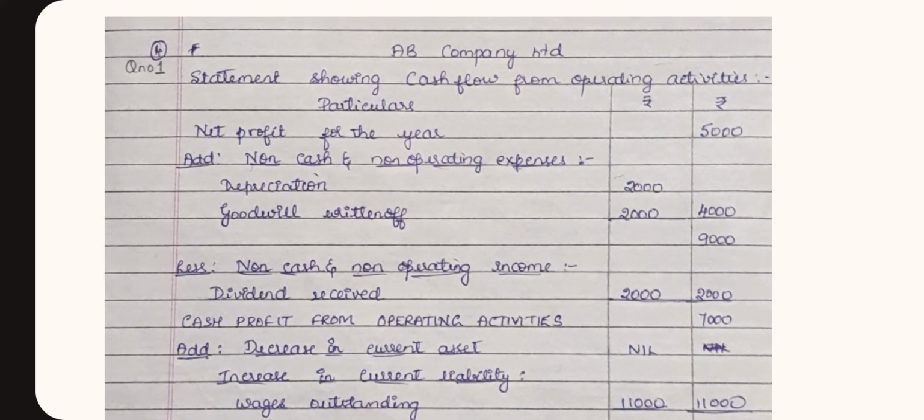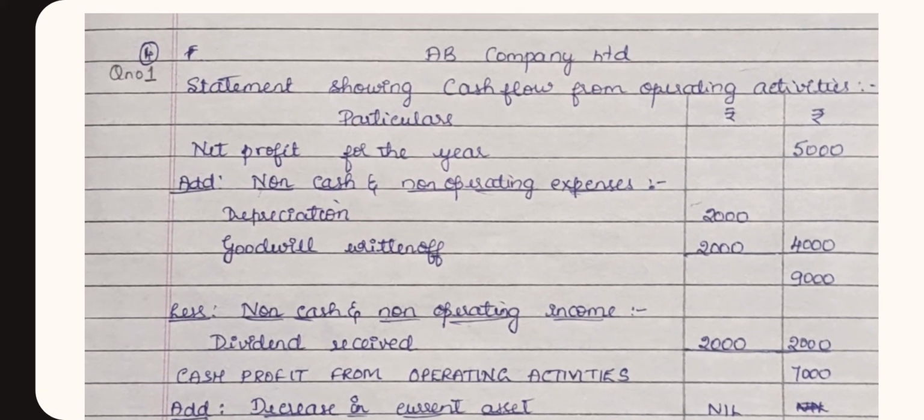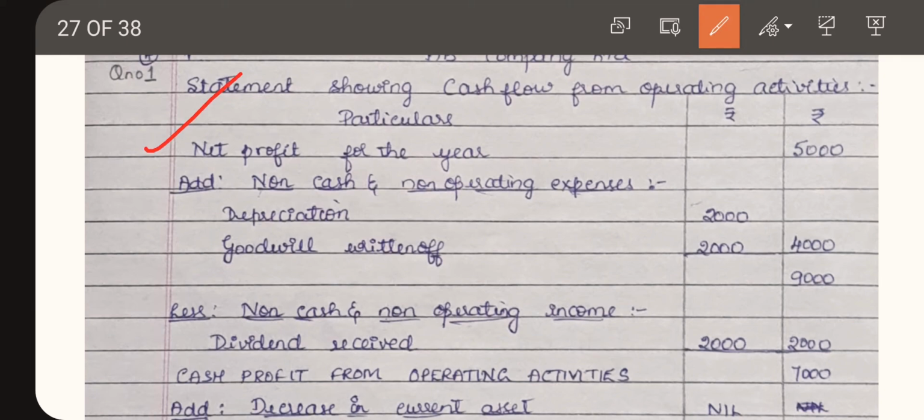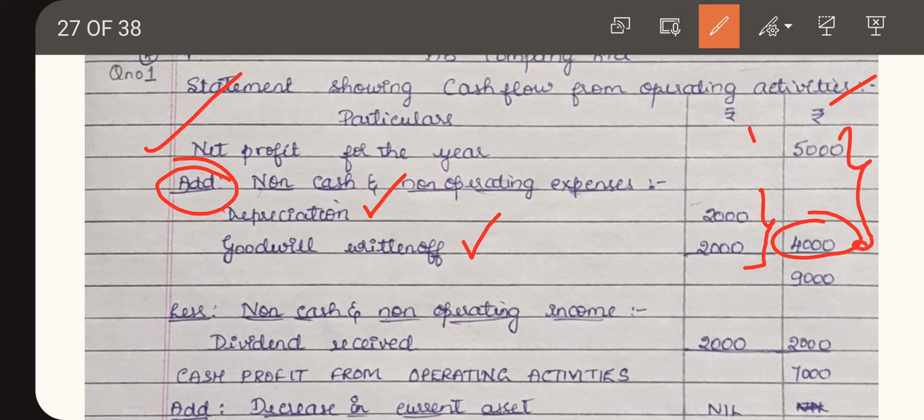So this is the solution. Statement showing cash flow from operating activities. There are 3 columns: particulars and 2 amount columns. Firstly we are going to write net profit for the year, rupees 5,000. Add non-cash and non-operating expenses. Now we should search which are the items of non-cash and non-operating expenses. We know that depreciation and goodwill written off are the non-cash and non-operating expenses. So we are going to write the amounts in the inner column. 2,000 plus 2,000 will be 4,000. So 5,000 plus 4,000 will be 9,000.